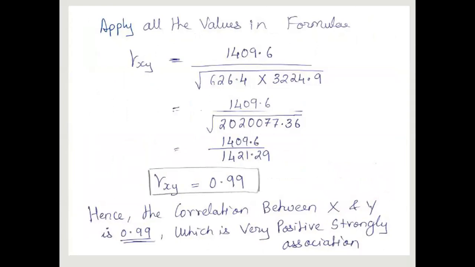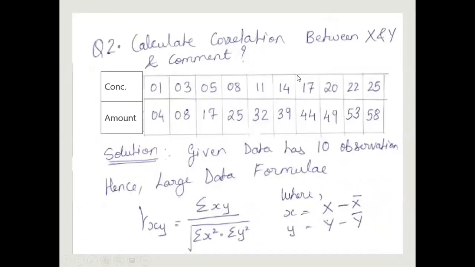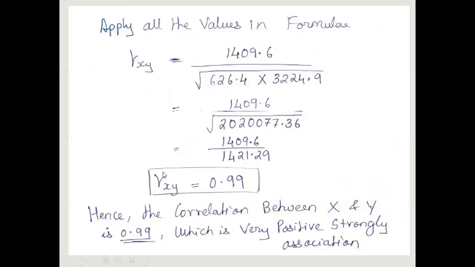So it is very positive, a strong association. Now just look at this data, the concentration and the amount, and we are finding x on y.